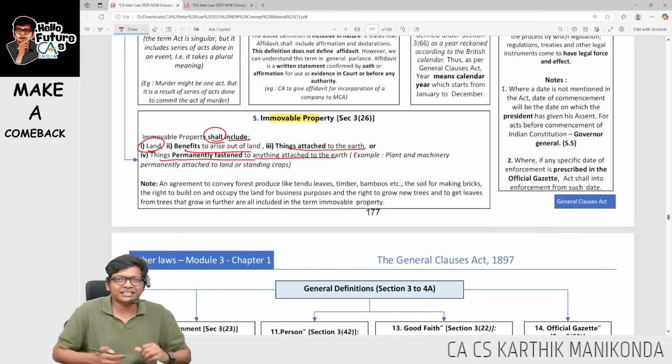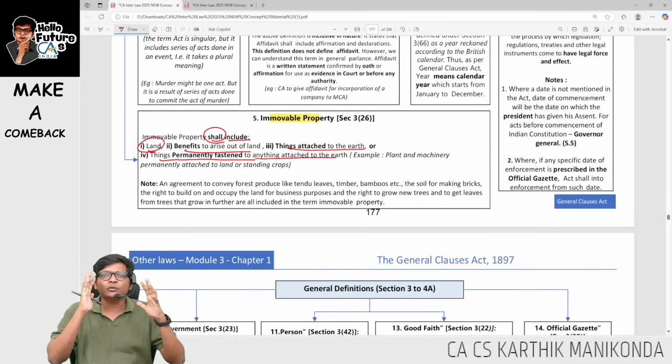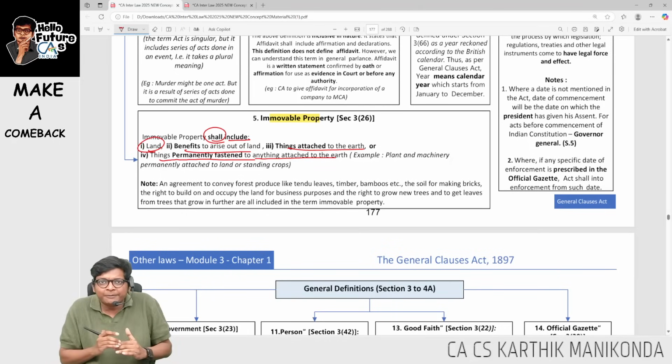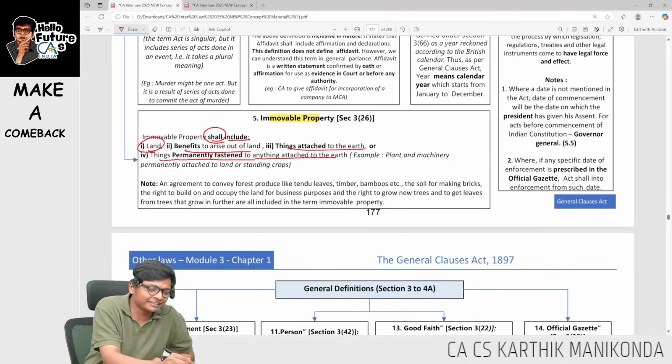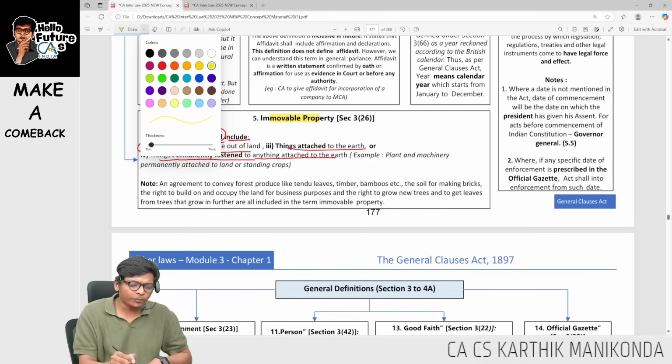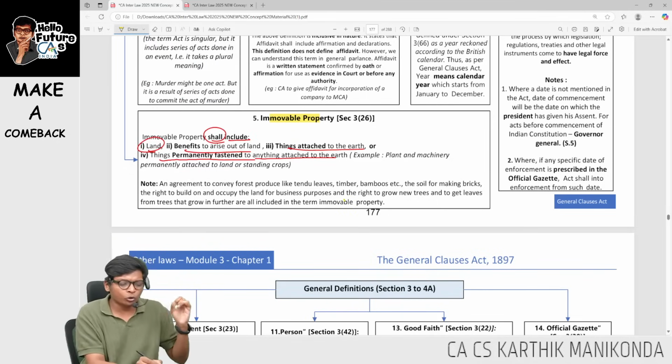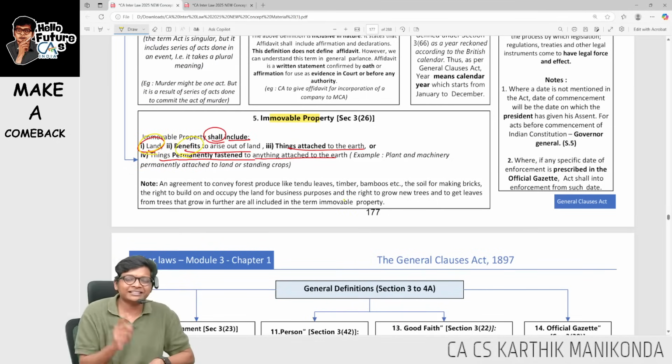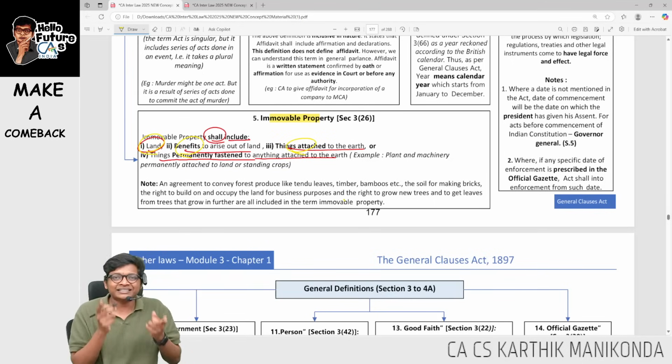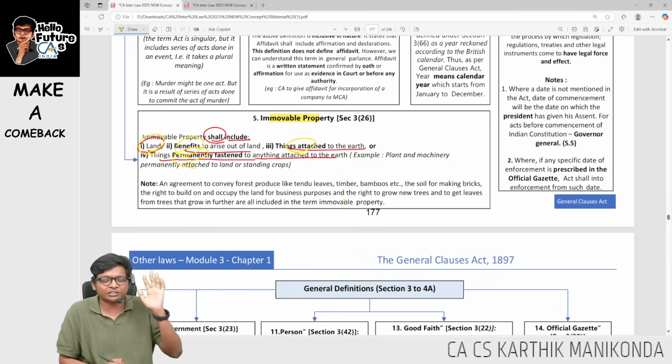So if this comes in exam, they will either ask you directly what is immovable property, or give a case study below that. Is fish immovable property? Yes, fish is an immovable property. Like that. Are you following, guys? So what are the 4 points over here? You have to mug up, no other choice. Land, benefits arising out of land, things attached to earth, and things permanently fastened to anything attached to land.